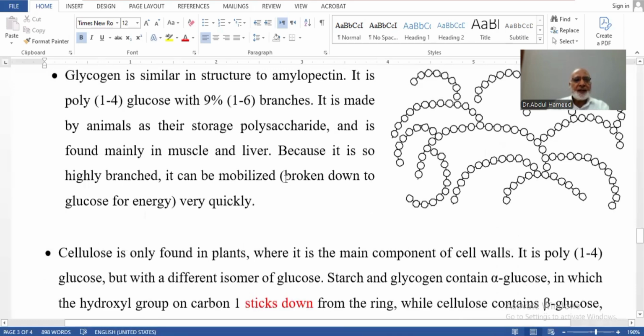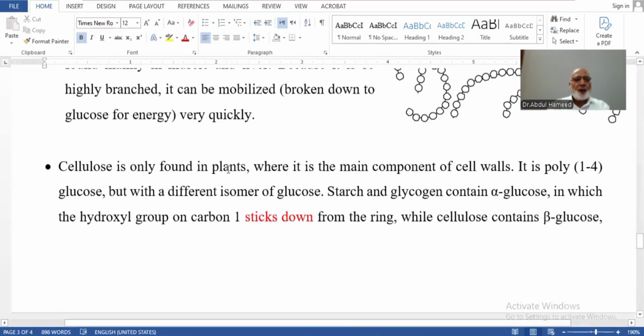It is the polysaccharide stored in our liver and muscles, and can be used when glucose is depleted, and then glycogen will be converted once again into glucose to maintain the glucose level in our body.